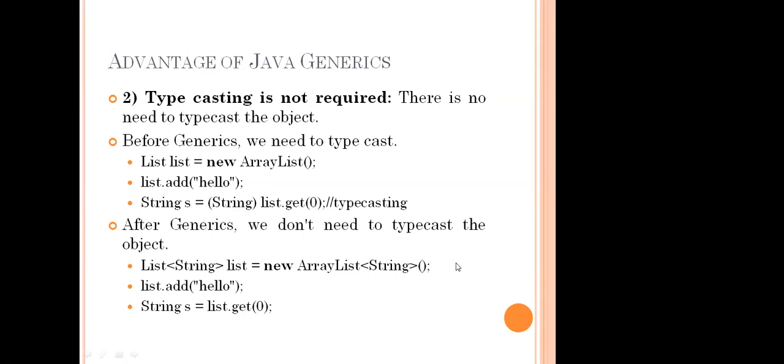Now what we mentioned here is String. That means the list contains only strings. There is no need for the concept of typecasting. Have you understood the concept of typecasting, or can I give any other example?